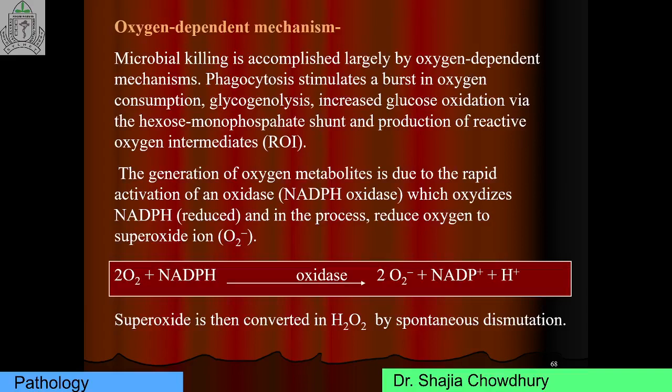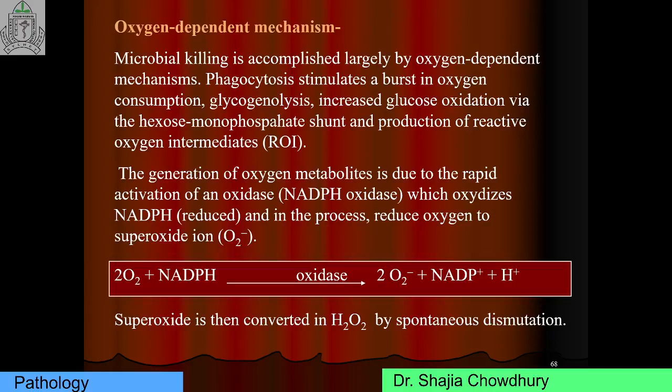The generation of oxygen metabolites is due to rapid activation of NADPH oxidase, which oxidizes NADPH and in the process reduces oxygen to produce superoxide ion. So the first free radical produced in this mechanism is superoxide ion, by NADPH oxidase. You should remember superoxide ion and NADPH oxidase: the first enzyme is NADPH oxidase and the first product is superoxide ion.